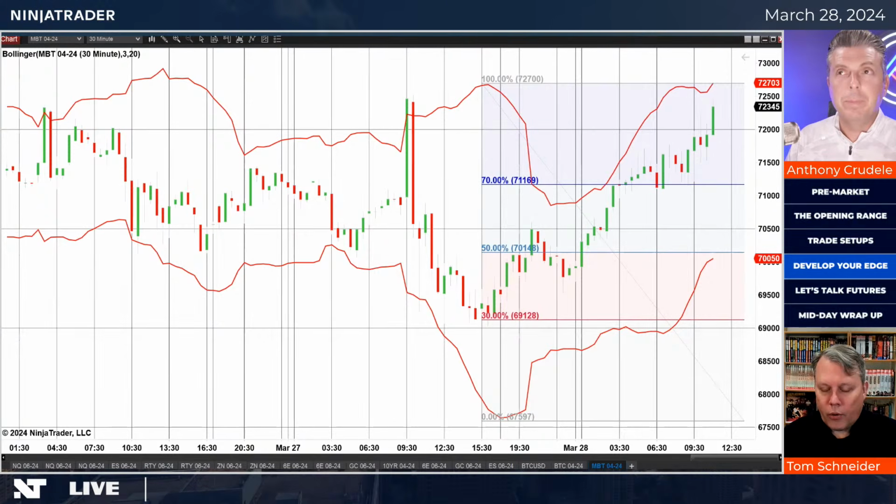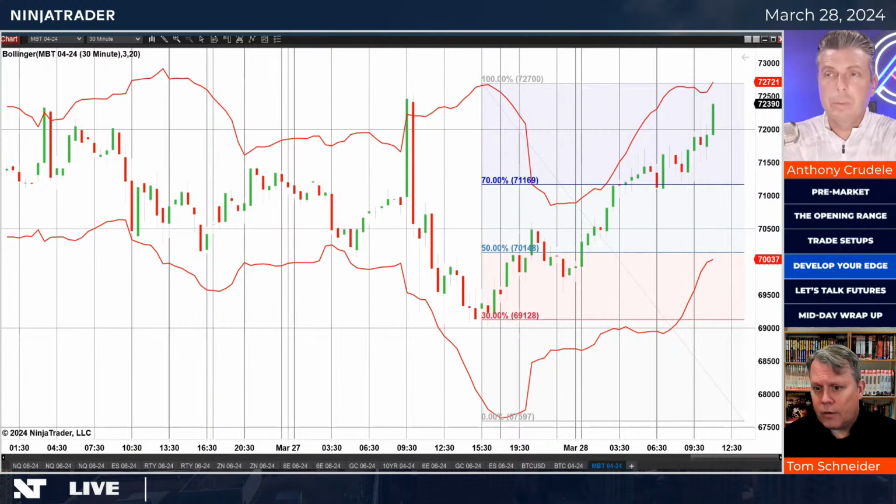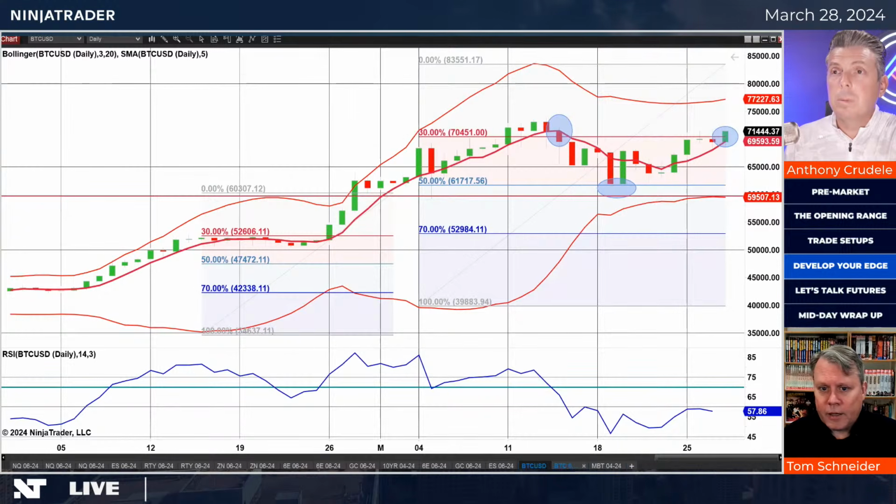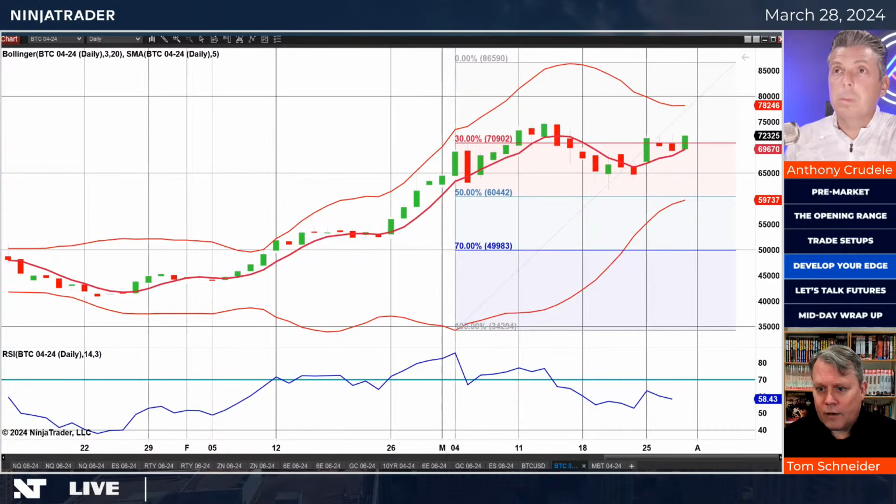Right. And one point about futures versus spot, speaking of those Bollinger Bands, I noticed you didn't have that expansion that was beginning in the spot in the futures. So even though you had the break up above your 70% level, you didn't get that expansion. This is the spot. You don't have those, they're still kind of sideways to contracting. You don't have that expansion like you did on the spot.